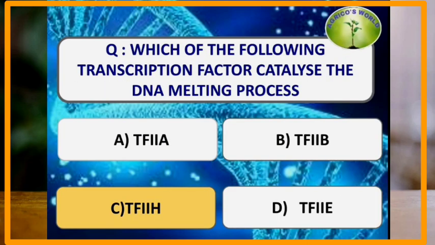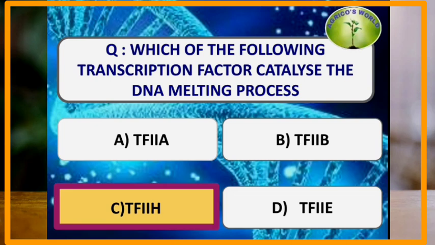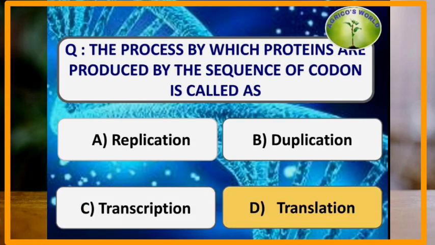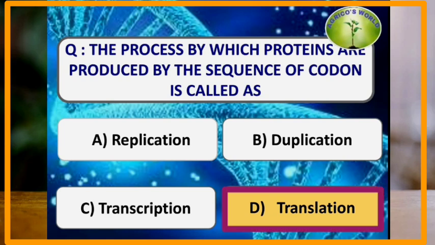Which of the following transcription factors catalyzes the DNA melting process? The DNA melting process is catalyzed by the transcription factor 2H. Moving on to the next question. The process by which proteins are produced from the sequence of codons is called translation.